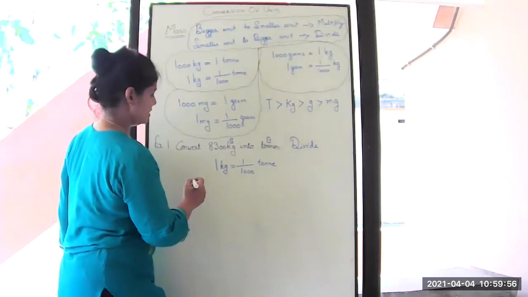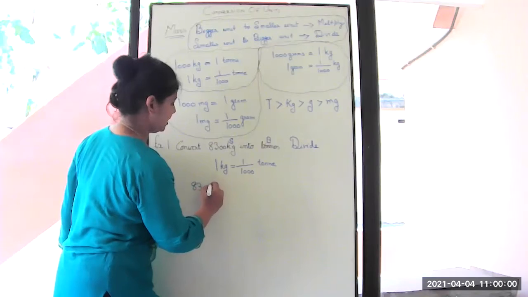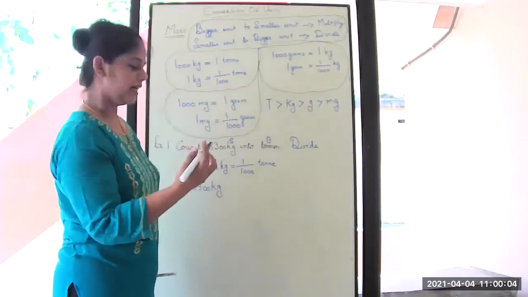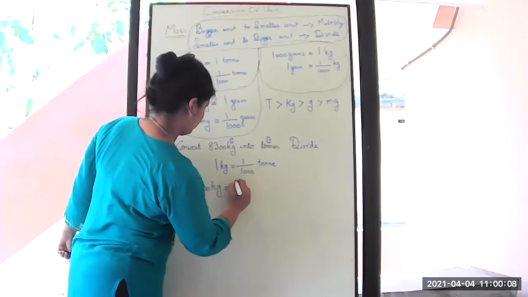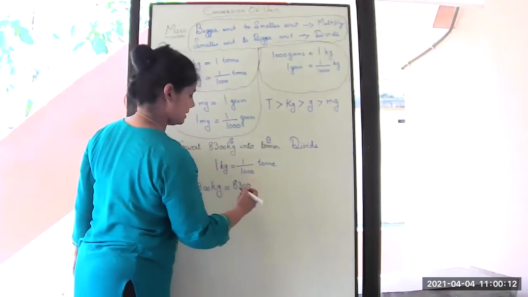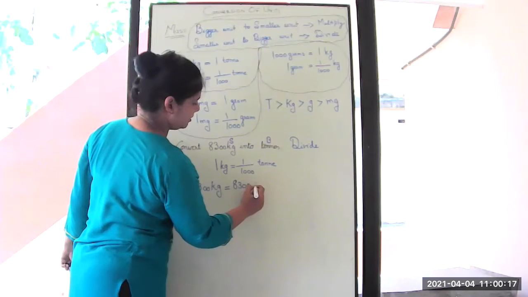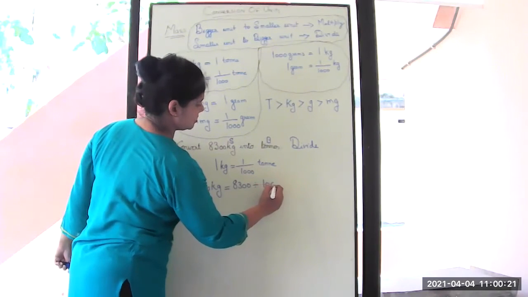So what is our question? 8,300 kilogram has to be converted to ton. So what we have to do is we write 8,300 as it is, and then we divide by 1000.